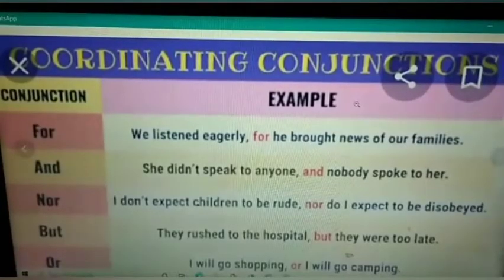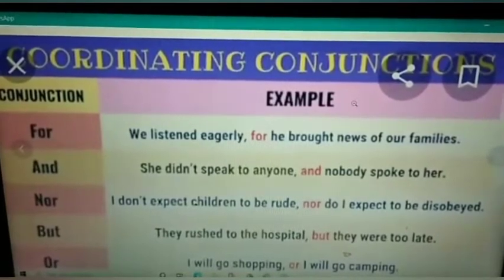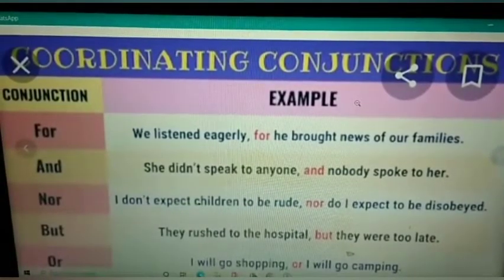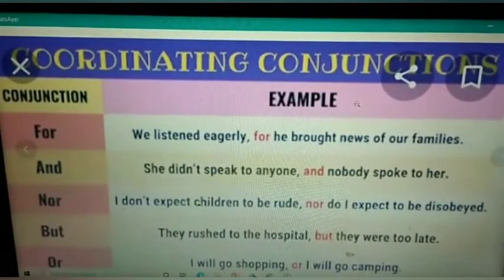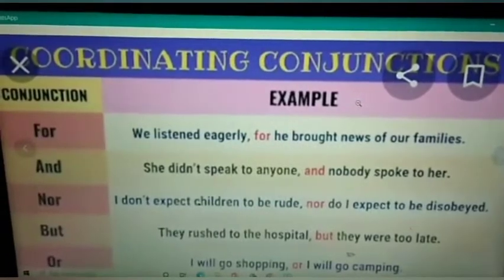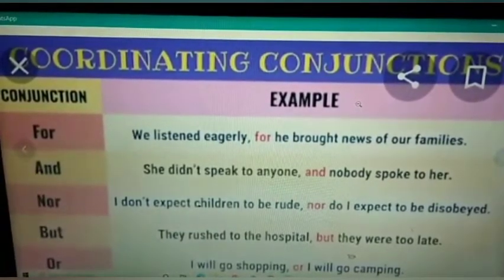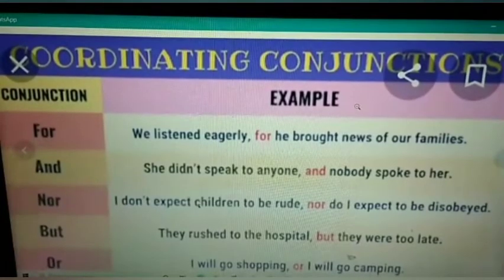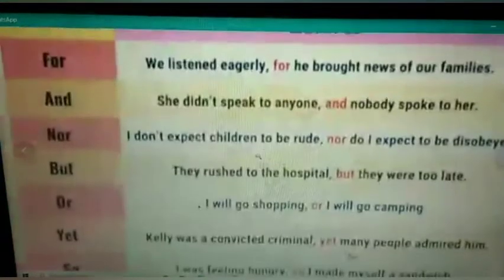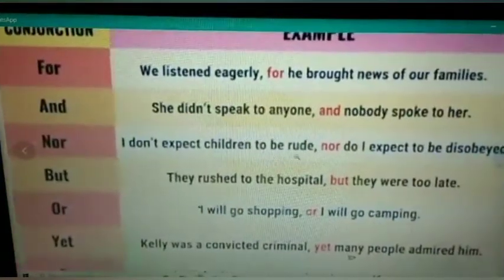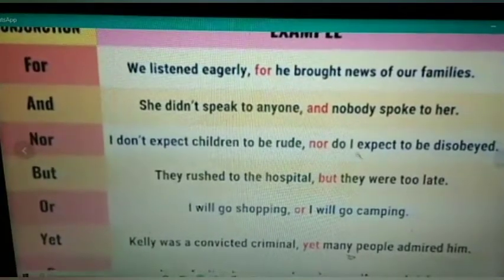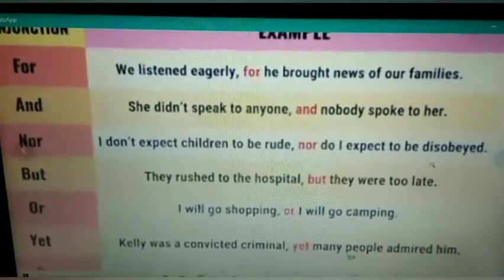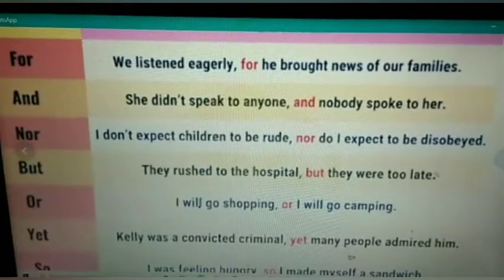Now we shall see examples one by one. For coordinating conjunctions, you know FANBOYS I said. Now example. First F, for. We listen eagerly, for he brought news of our families. So the conjunction is for. Next one, and. She didn't speak to anyone and nobody spoke to her. Third one you see, nor. I don't expect children to be rude, nor do I expect to be disobeyed.